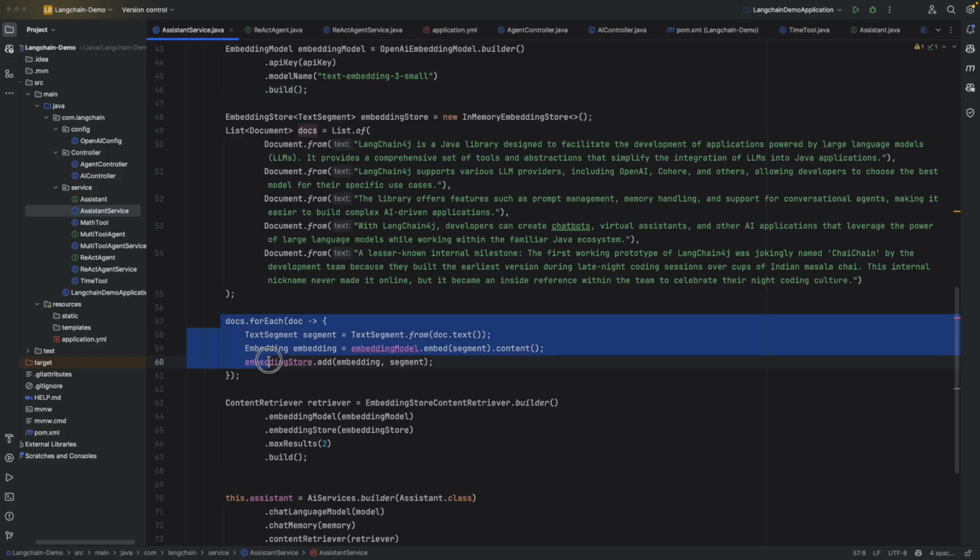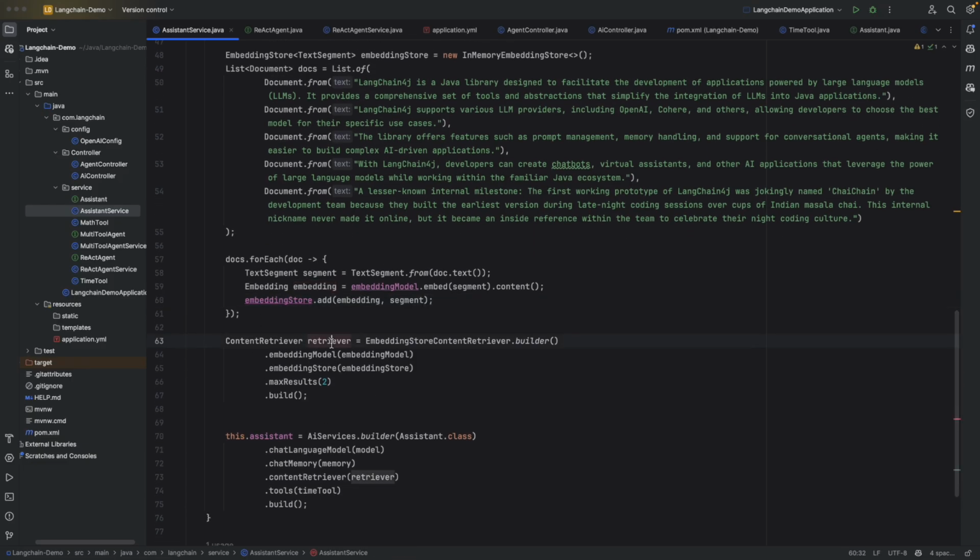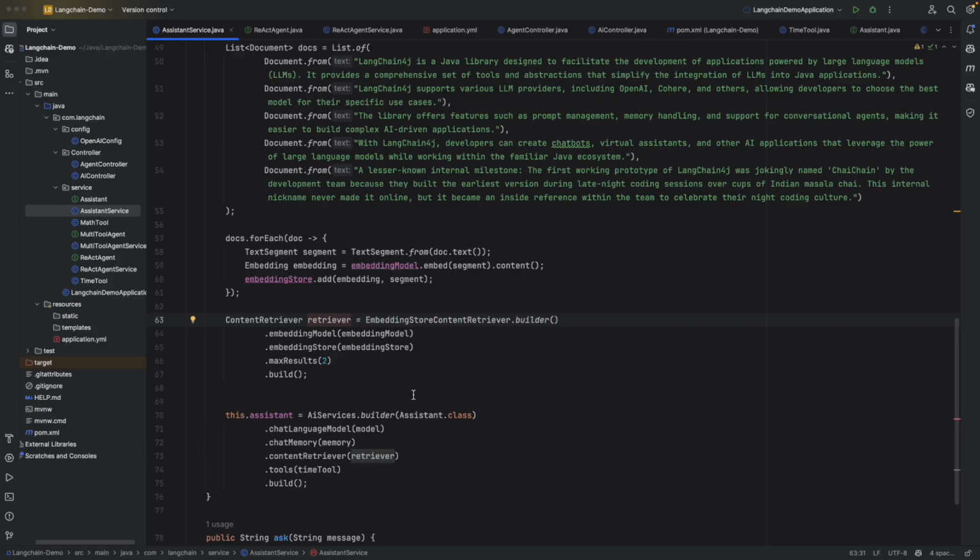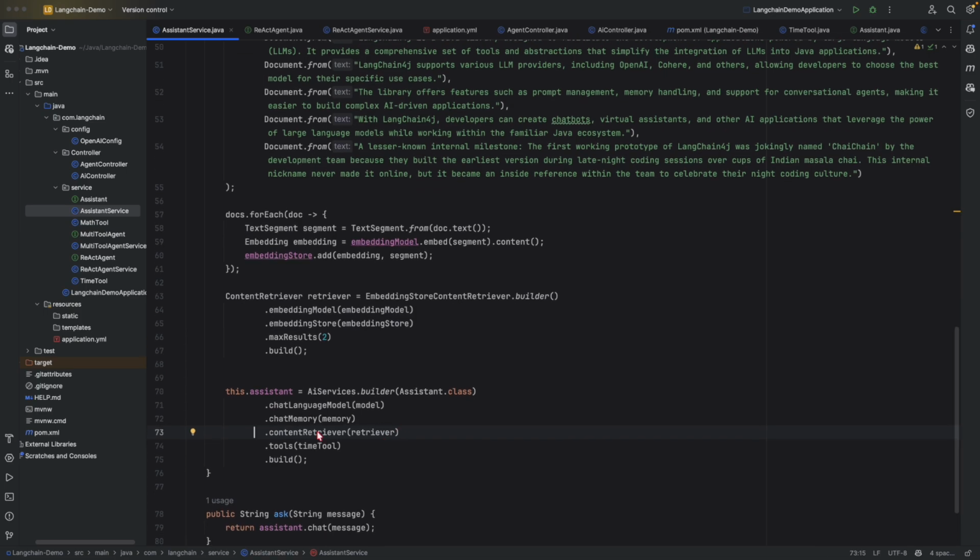So this is the document, or the text, that will be converted into embeddings. We are doing that conversion here, and then it will be stored inside this embedding store. Finally, we are adding that into the retriever, and we are integrating that retriever into the service. Now this service consists of the chat model, the chat memory, which will be storing the conversation, and the content retriever, that is nothing but the RAG. So this is where we are integrating the RAG into the existing LangChain, and the existing time tool, which we already discussed, and finally we are building it.